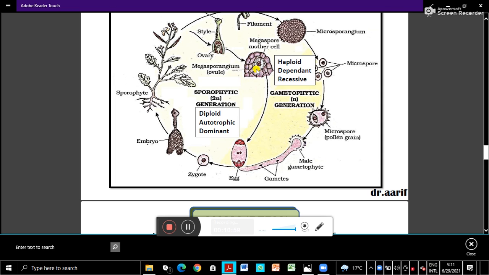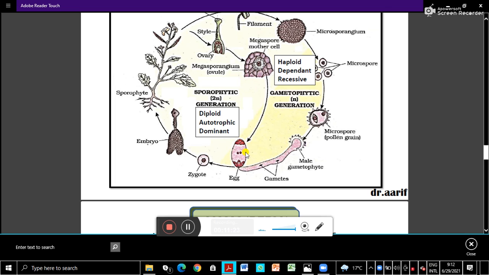So dimorphic: this is the megasporangium, and in males it is the microsporangium. In the megasporangium there is the megaspore mother cell, which is diploid, isn't it? And in it the female gametophyte, that is the embryo sac, is formed.